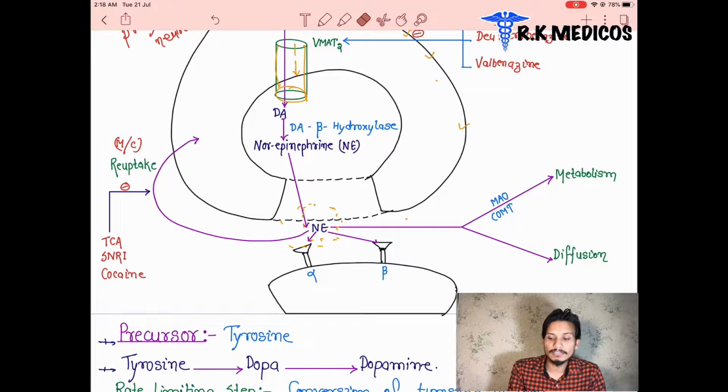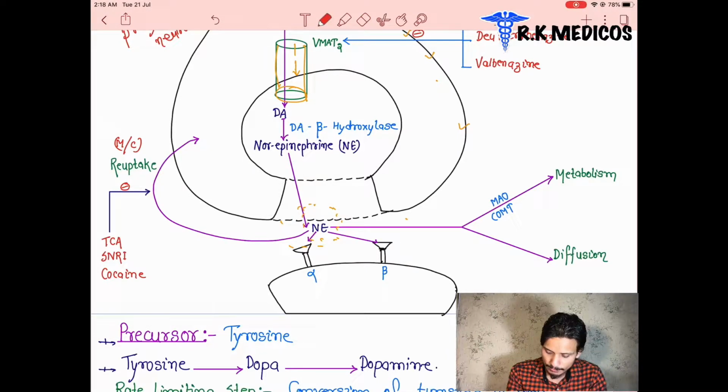Alpha and beta are different types of receptors, but the neurotransmitter is the same. So how does the neurotransmitter select the activation of the alpha or the beta receptor? It depends on the concentration of the neurotransmitter.